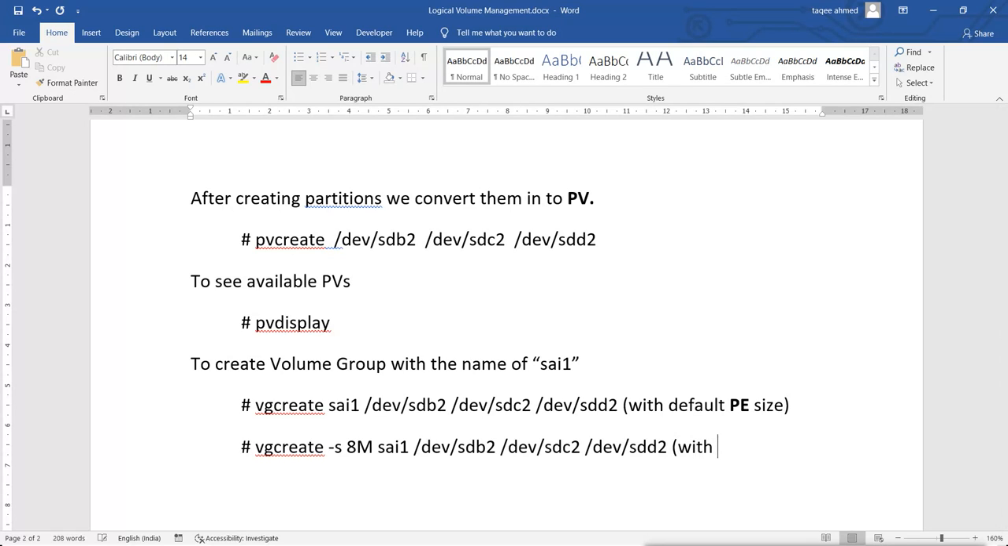So this is with a PE size of 8 MB. So by using the PE size 8 MB, if you want to change it, you can change it with this.